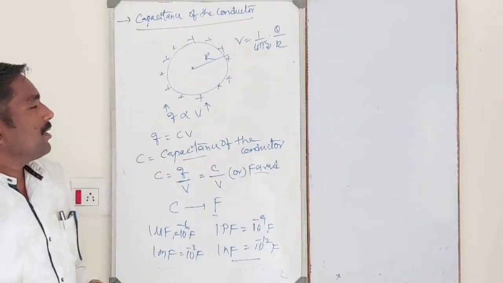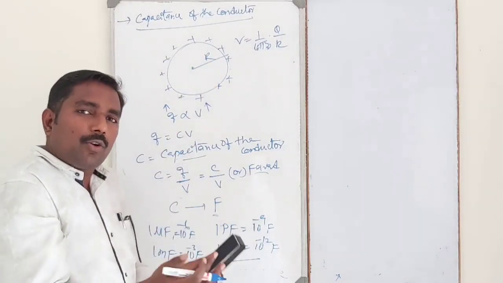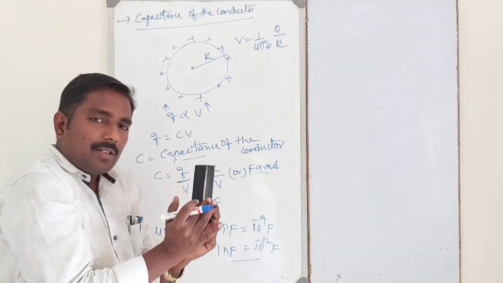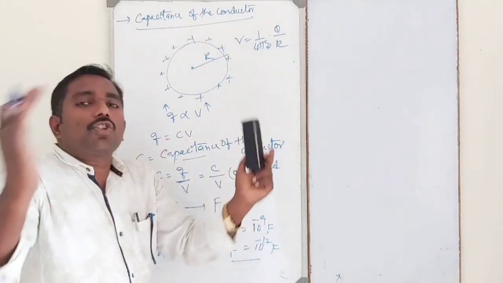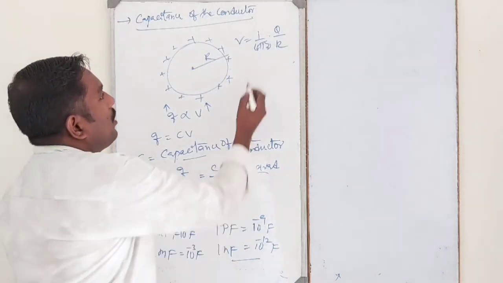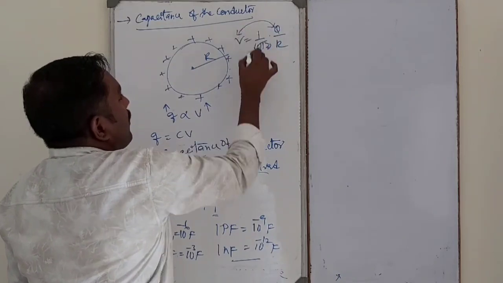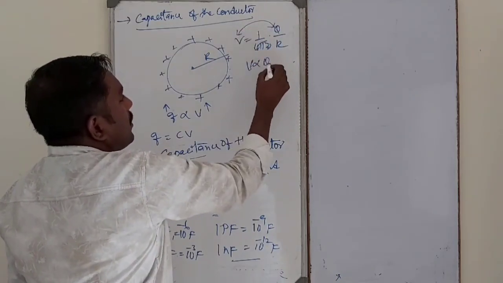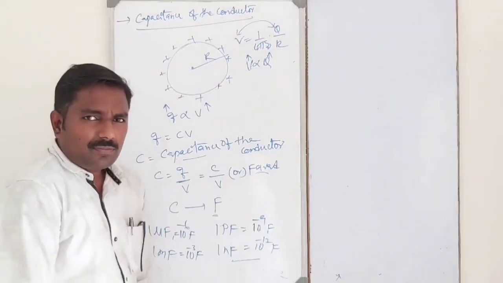Capacity. If the conductor is small in size, smaller charges accumulate, of course. Small in size, small quantity of charge will be stored. Bigger size, large quantity of charges will be stored. Simply, V is proportional to Q, already we know. That means charges increase, potential also increases.